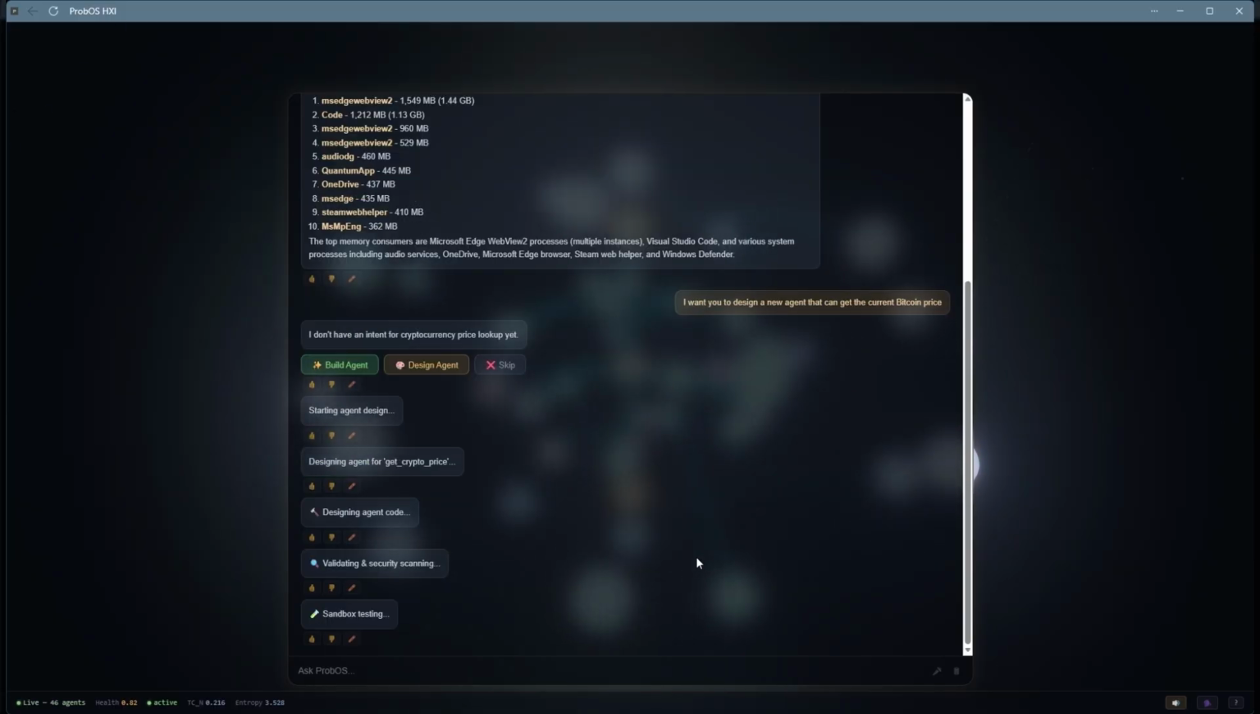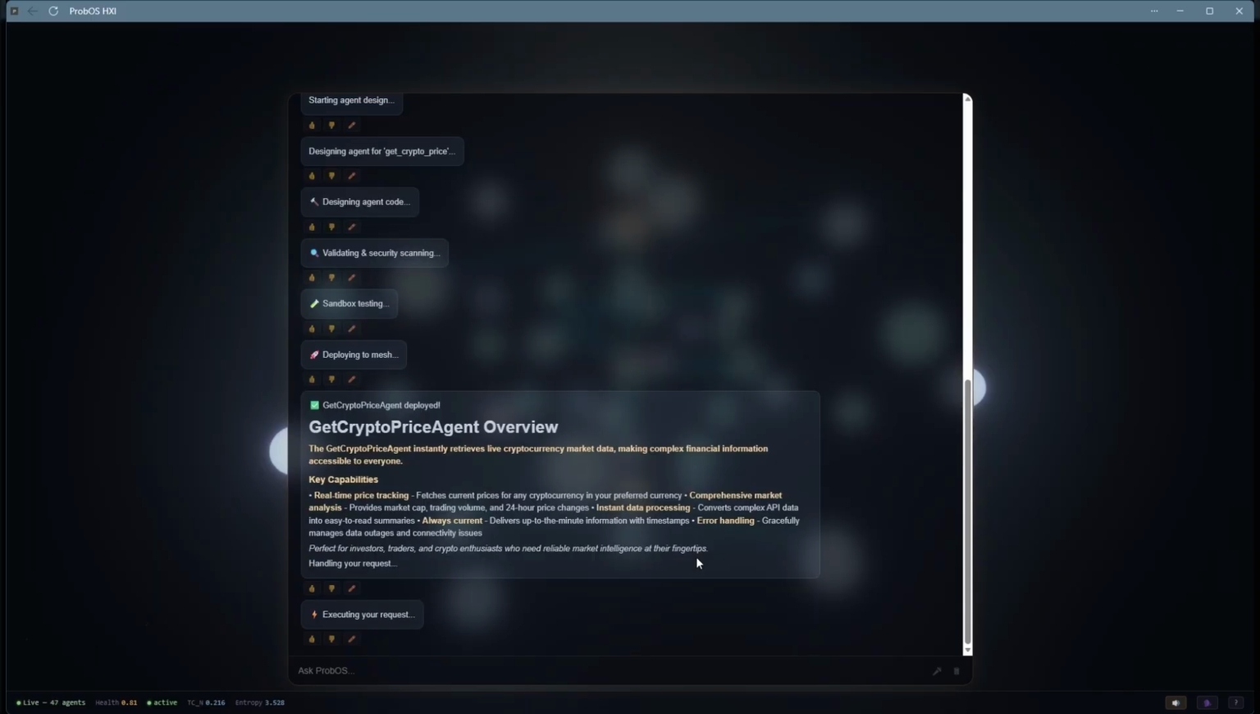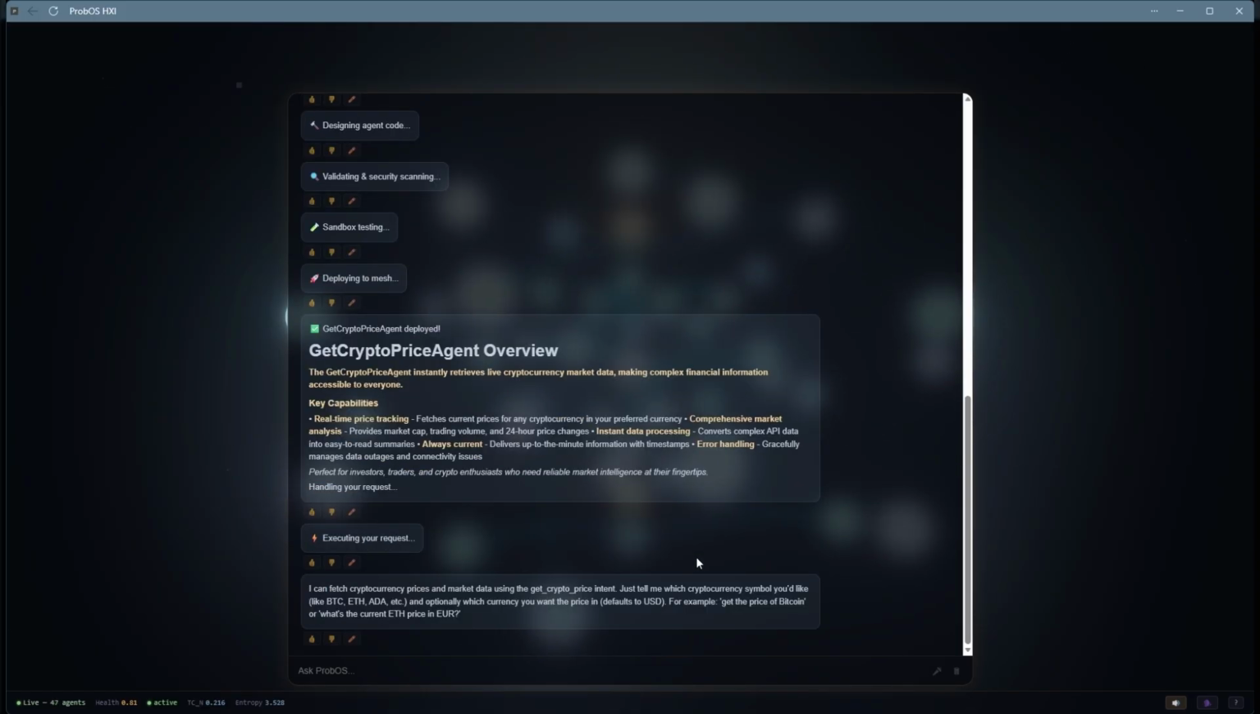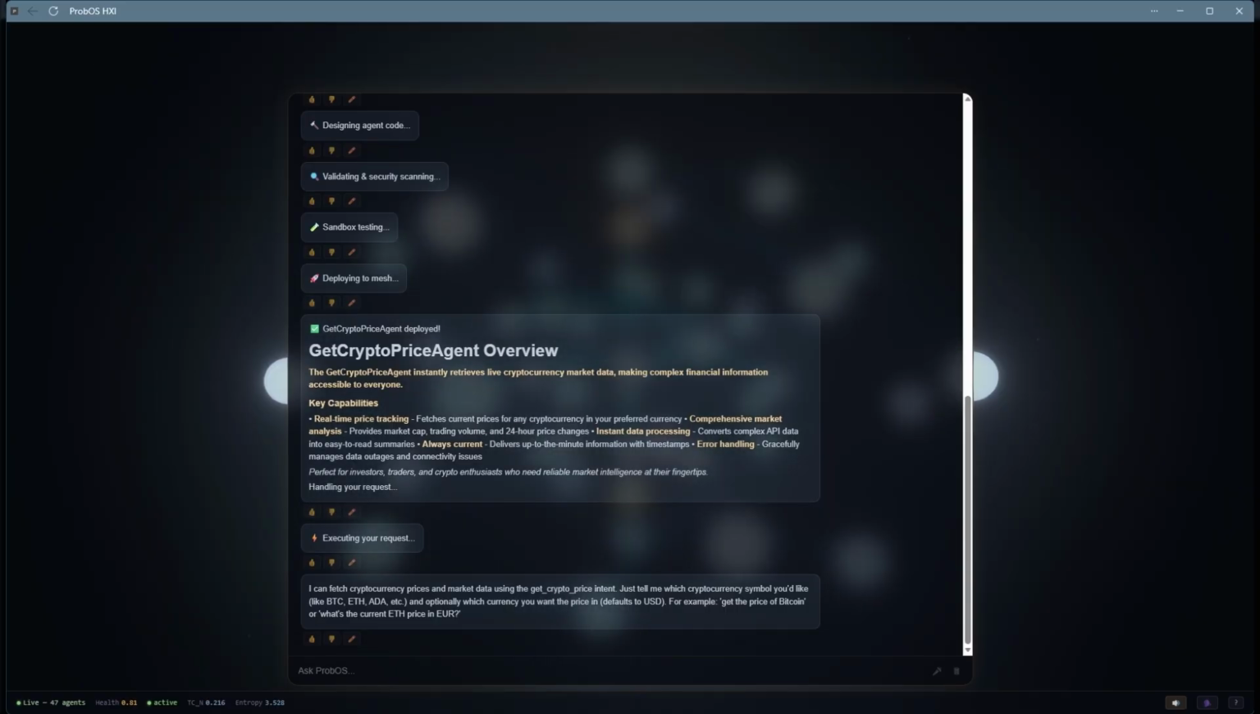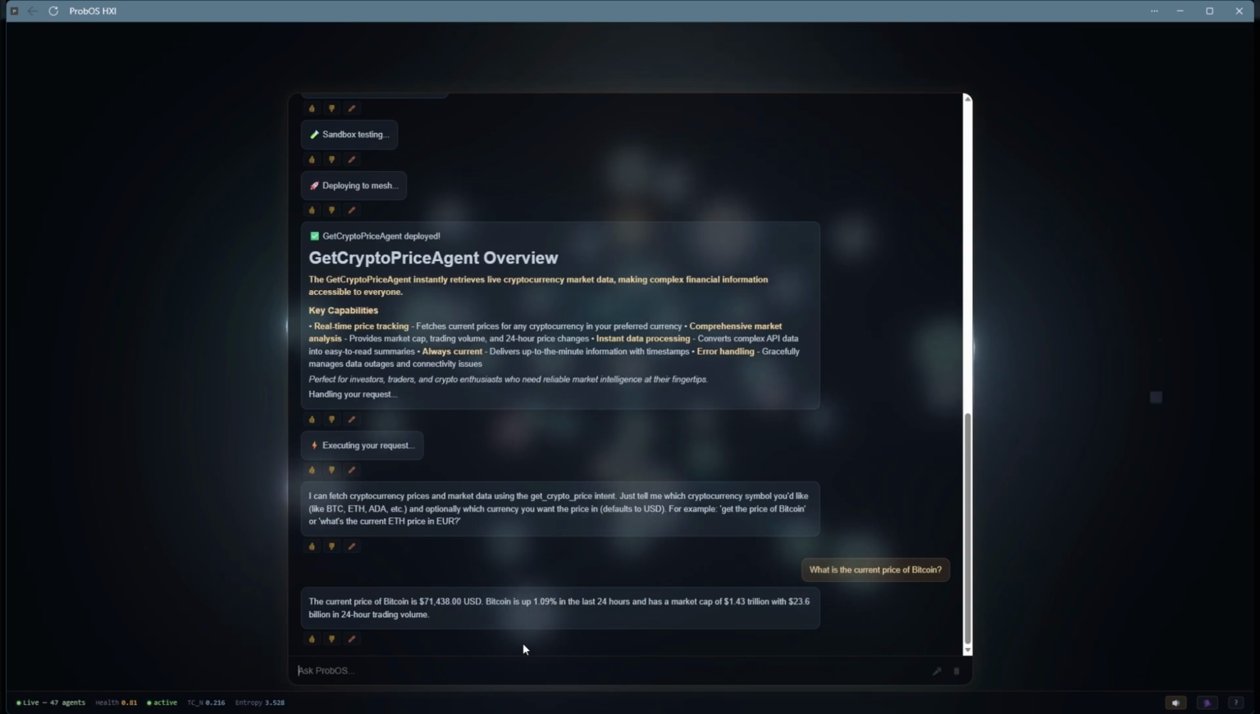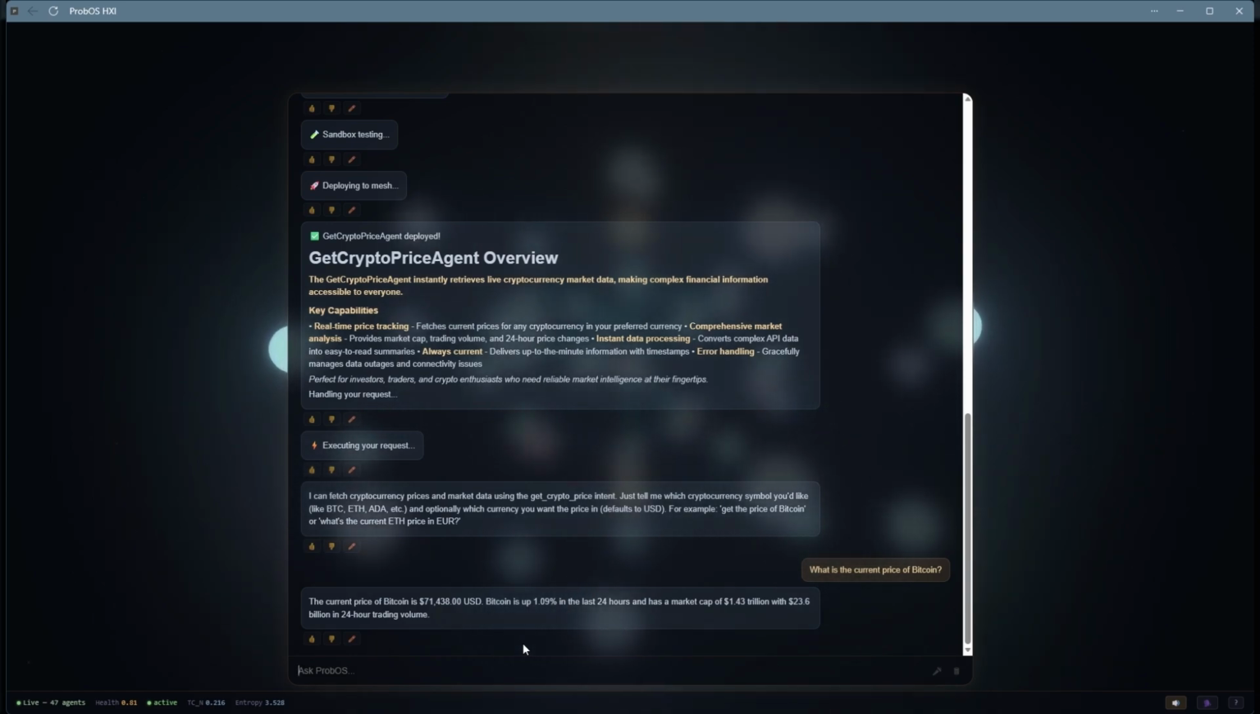After it's done, it'll show a capability report. And there we go. We can see that we now have an agent that can get prices for Bitcoin instantly. So let's go ahead and ask it, what is the current price of Bitcoin? So the current price of Bitcoin is $71,438. Bitcoin is up 1.09% in the last 24 hours.